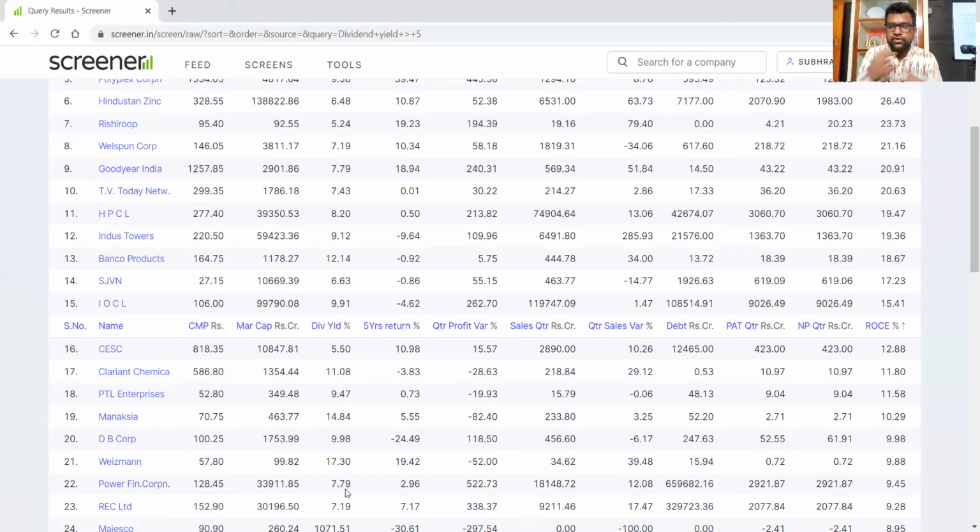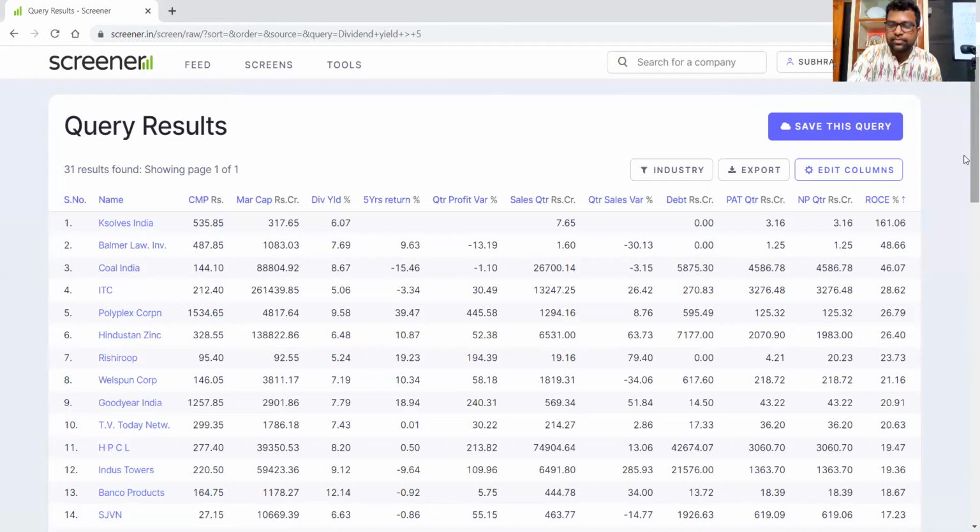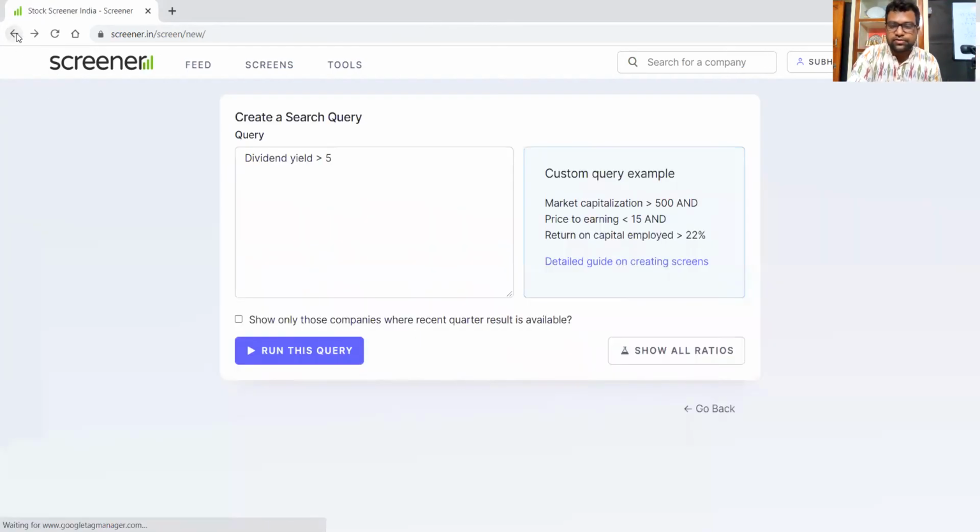Now I need a further filter. So what will I do? I need some companies which have a market capitalization of at least greater than 5,000 crore, right?